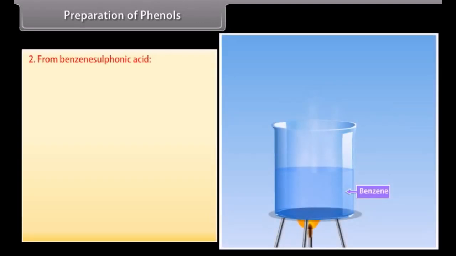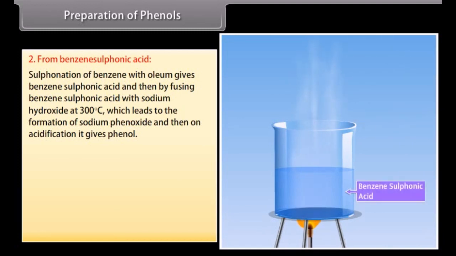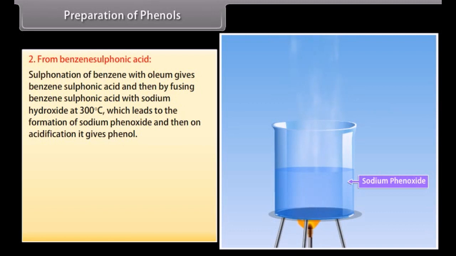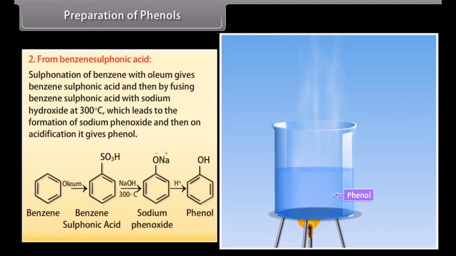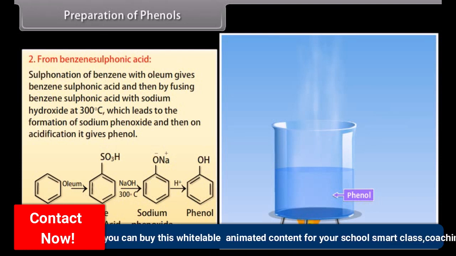From benzene sulfonic acid. Sulfonation of benzene with oleum gives benzene sulfonic acid, and then by fusing benzene sulfonic acid with sodium hydroxide at 300 degrees Celsius, sodium phenoxide is formed, and then on acidification, it gives phenol. Benzene is sulfonated using oleum, and it forms benzene sulfonic acid, and then on heating the solution with sodium hydroxide, it forms sodium phenoxide. On acidification of the solution, it results in phenol.